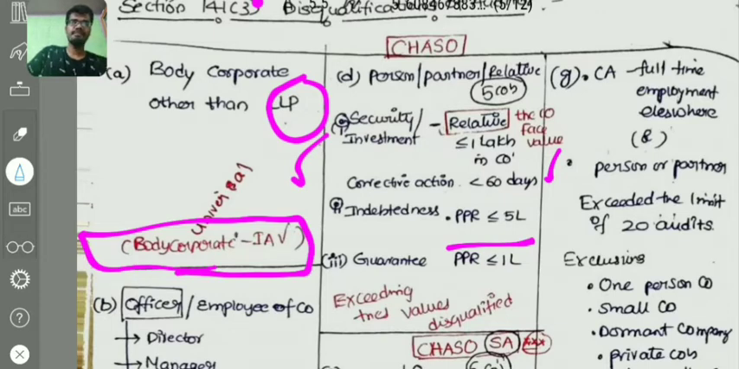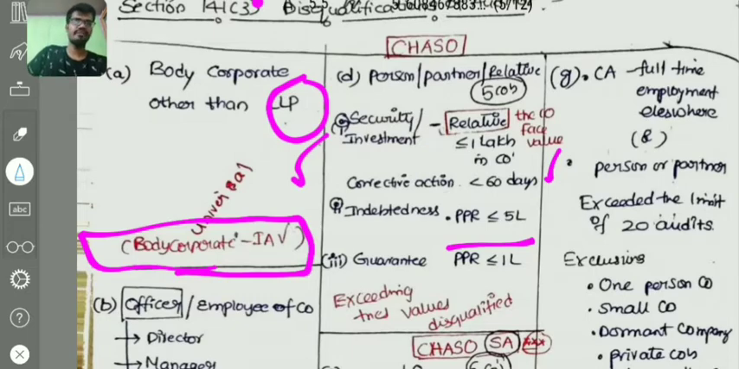In the same sense, if the person, partner or relative has given a guarantee to the company, holding company, associate company, subsidiary company or other subsidiaries of the holding company, that is, the CHASO companies, then that person is not eligible for appointment. The limit is 1 lakh. If the guarantee amount exceeds 1 lakh, he is disqualified. You should remember: only if it exceeds the values, he is disqualified. 1 lakh, 5 lakhs, 5 lakhs. Equal to is not disqualified.